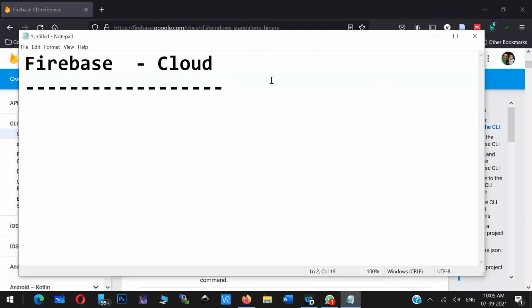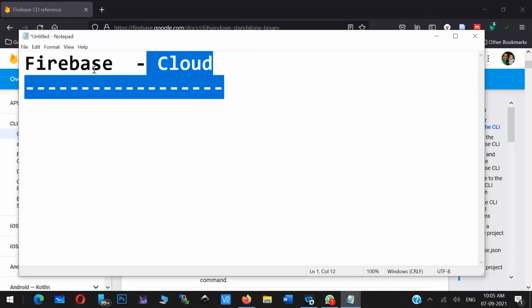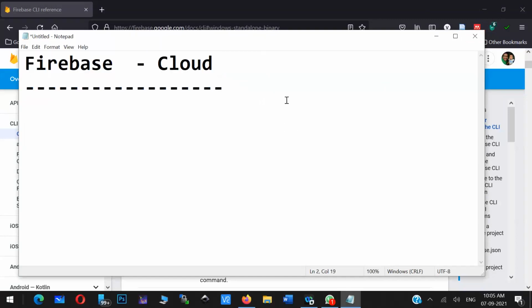And you can have the hosting, and you can have the machine learning component, and also you can have functions. That means web services you can create in Firebase. So all these things are possible using Firebase. And yesterday I just demonstrated some case studies of what all you can do using Firebase, and also I demonstrated one of our ECL websites, which is basically developed using Firebase.